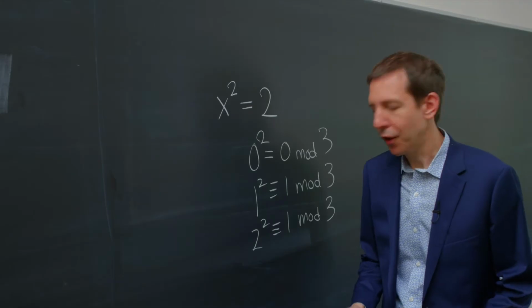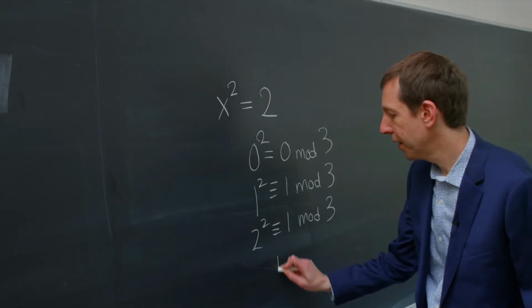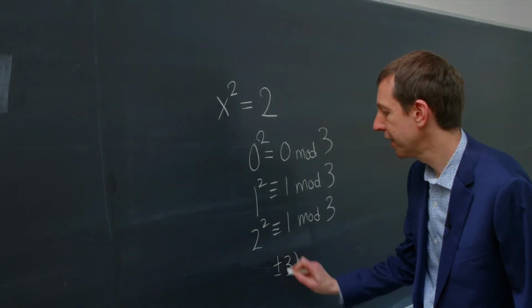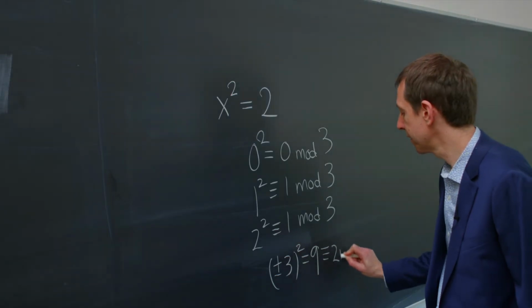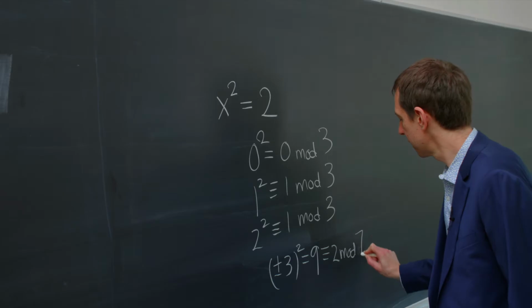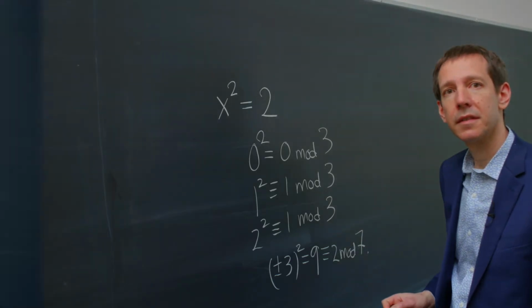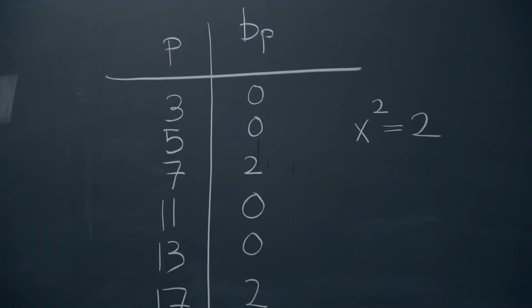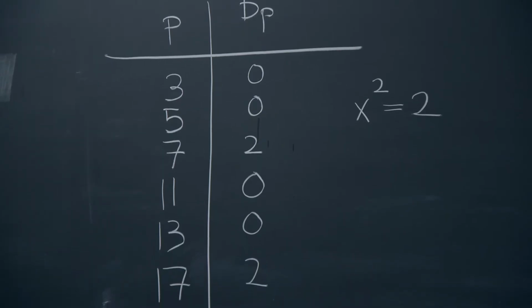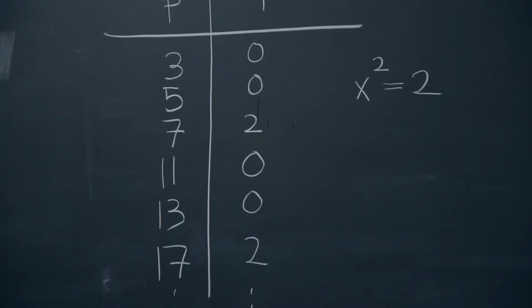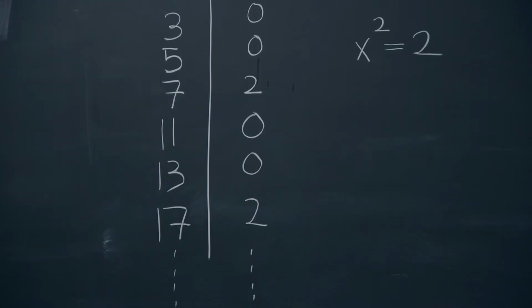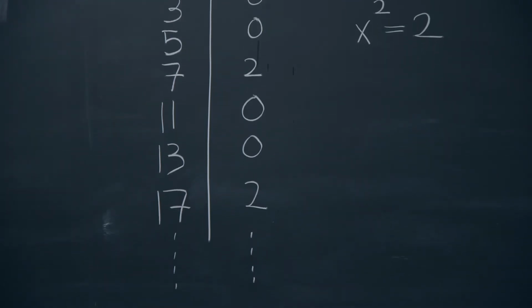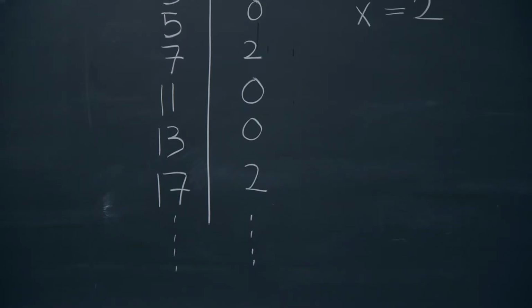If p equals 7, on the other hand, then there are 2 solutions. Plus or minus 3 squared is equal to 9, which is congruent to 2 mod 7. You can start tabulating the primes and the number of solutions b_p to this equation modulo p for each prime p, and you get an infinite list of numbers b_p. But how does this help?